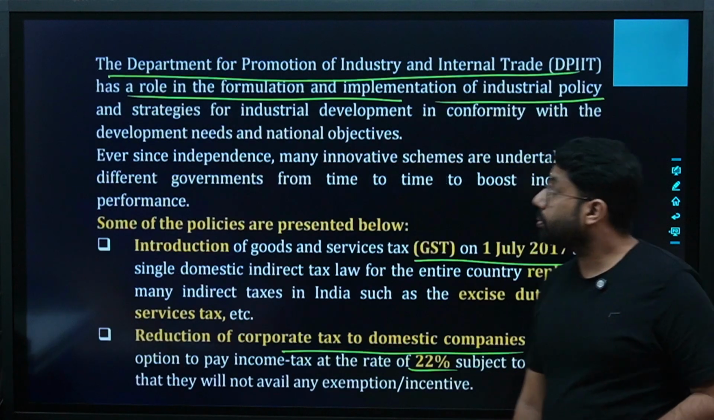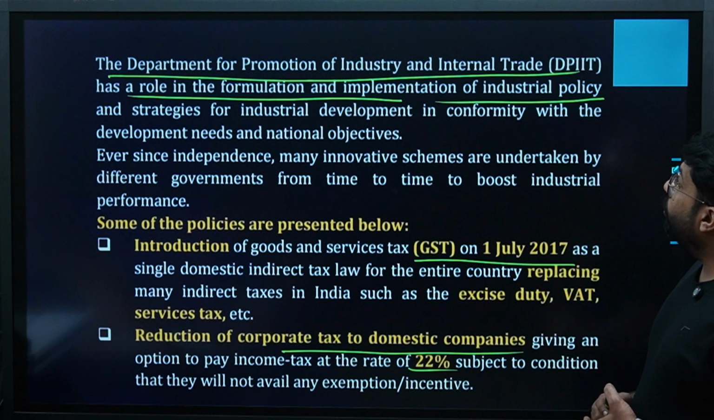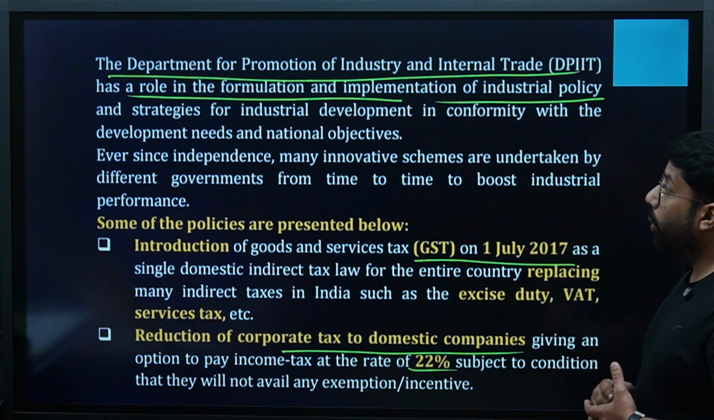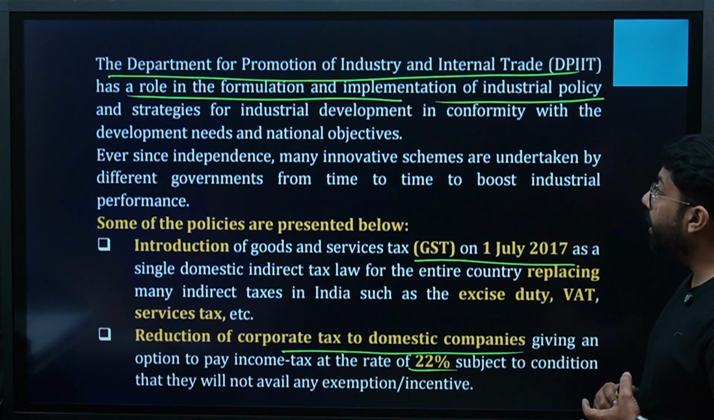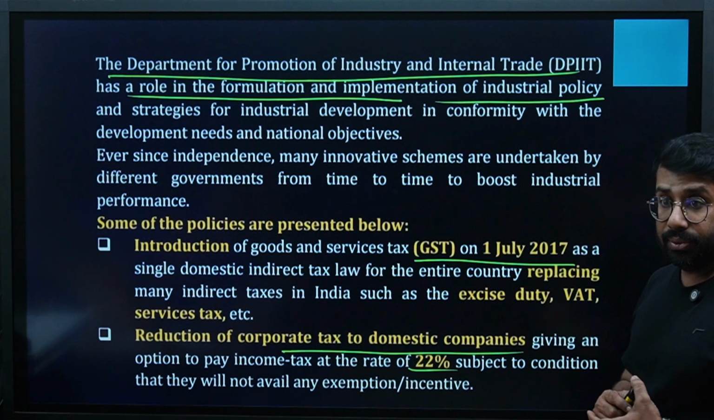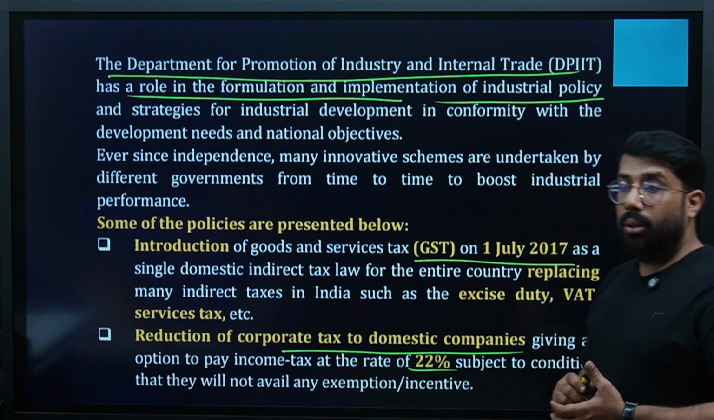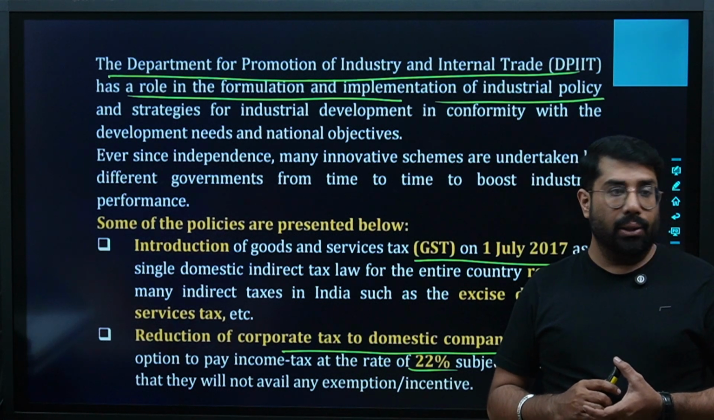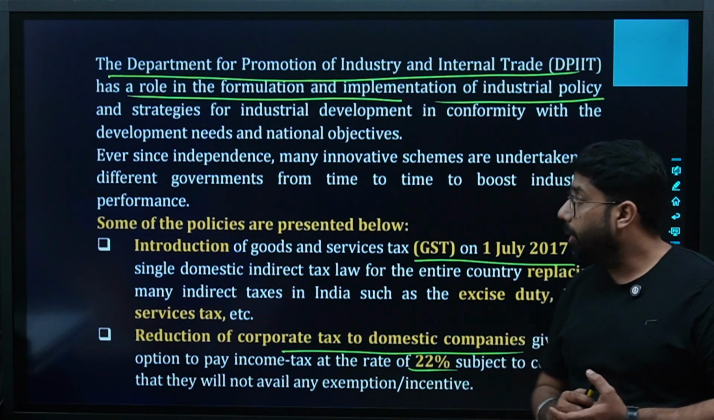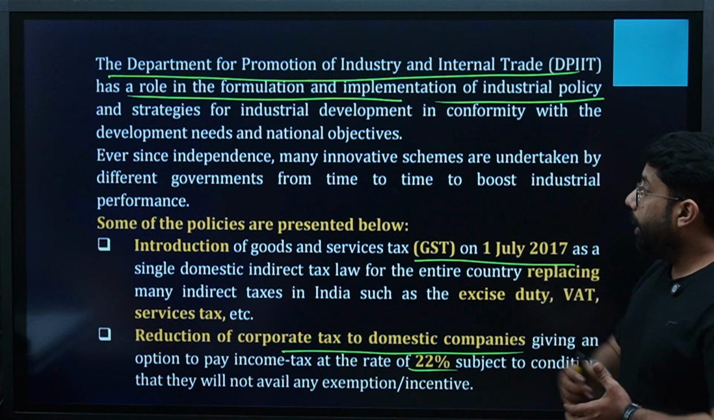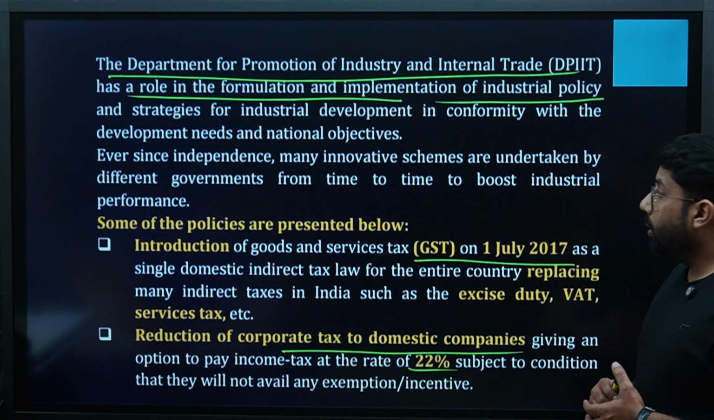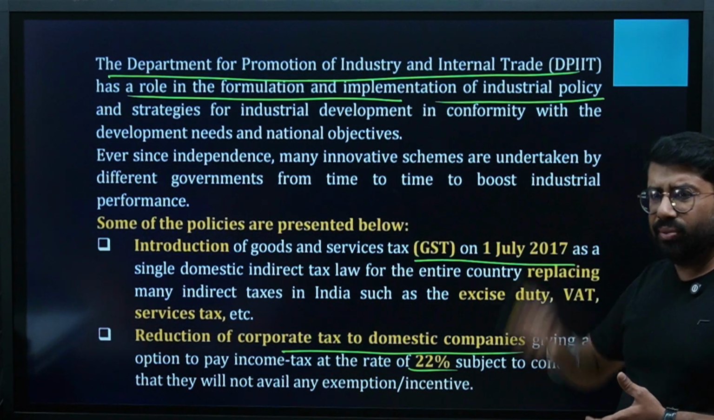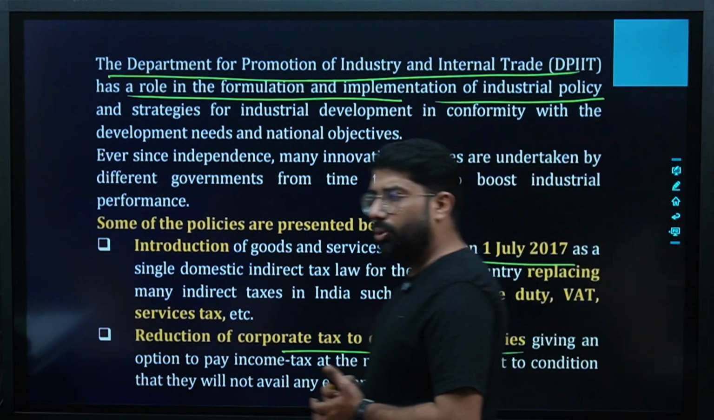Yes or no? The Department for Promotion of Industry and Internal Trade (DPIIT) has a role in the formulation and implementation of industrial policy and strategies for industrial development in conformity with the development needs and national objectives. So this is the department making the trade policies and industrial policies to develop and grow the industrial sector of India, right? Ever since independence, many innovative schemes have been undertaken by different governments from time to time to boost industrial performance. Some of these schemes are listed below.